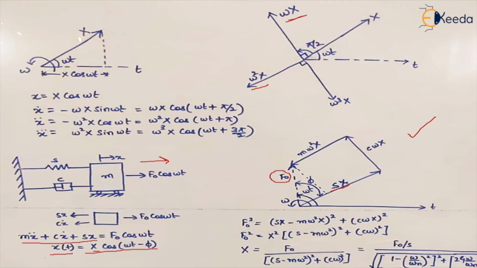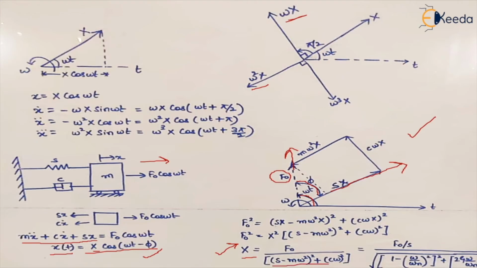So this was the equation that we were getting. This is the axis of x(t), and this is the axis of force, right? So the angle that they are making is, if this whole angle is omega t and this angle is phi, because we are describing the angle for the force, it becomes x cos omega t minus phi. And to find the amplitude for the steady state equation, because the steady state equation is independent of the displacement and the velocity of the system, x was given by this factor.